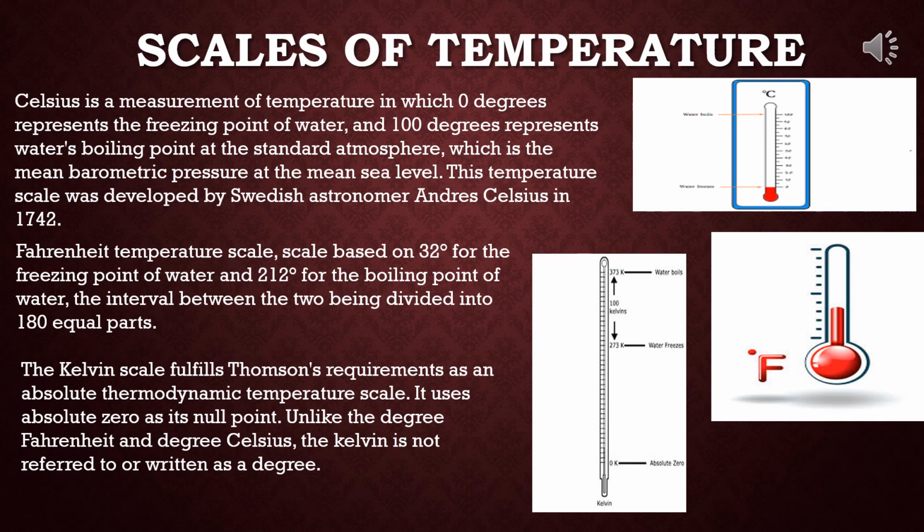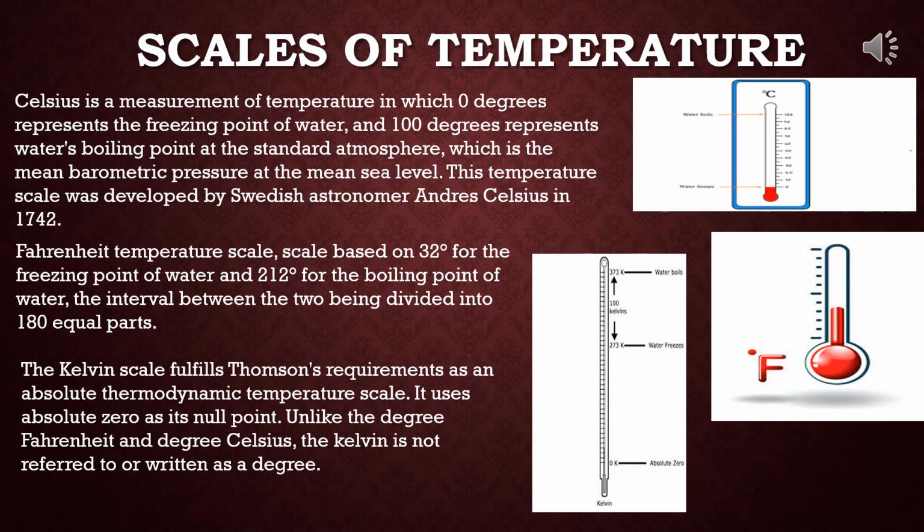The lower fixed point and upper fixed point of this scale are taken as 0 degrees Celsius and 100 degrees Celsius respectively. That is, fundamental interval of Celsius scale is 100 Celsius degree. How is it coming? 100 minus 0 is equal to 100.